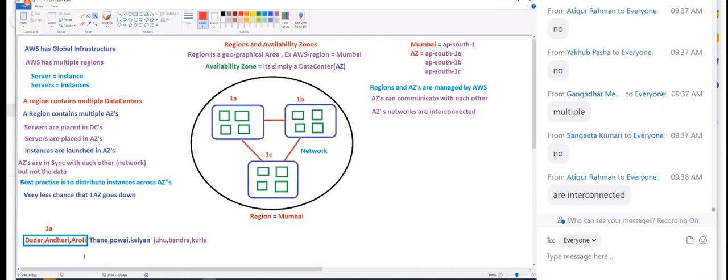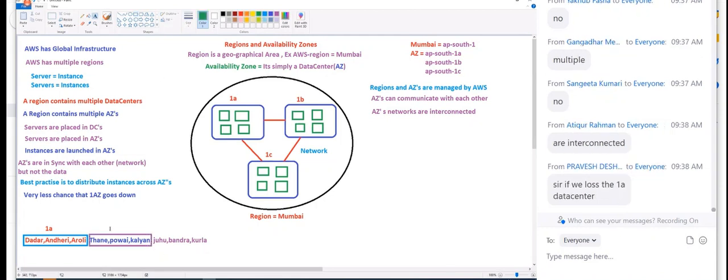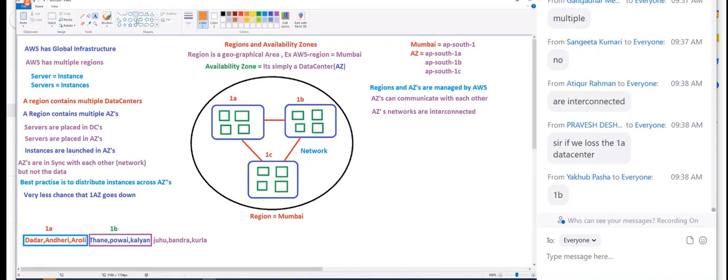So one availability zone means multiple data centers in the back end. Similarly, he will have multiple data centers in other places, and he calls that 1B. And the same for this.